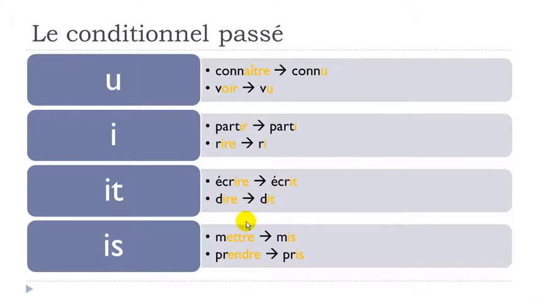Getting tired. And then S: mettre will become mis. Mettre means to put. Prendre, to take, will become pris. Okay? So here you've got the past participle, so les participes passés of these verbs here, okay?